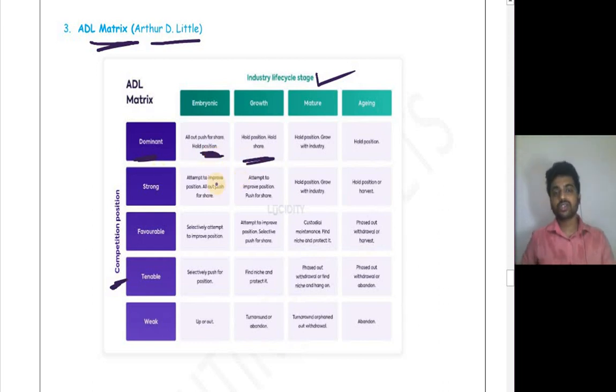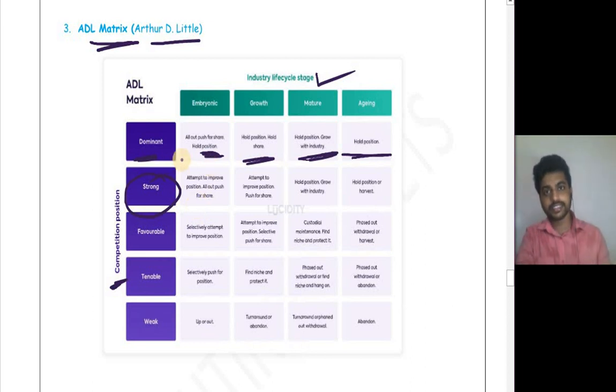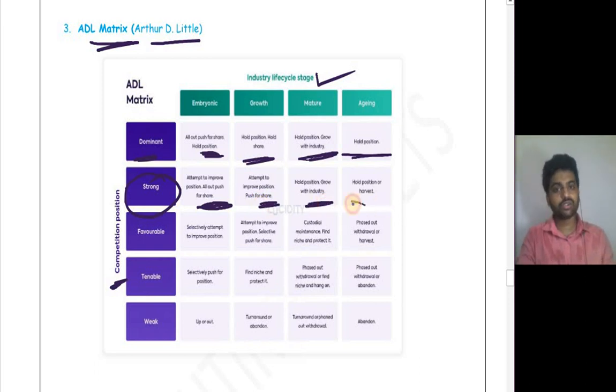Here also, if it is growing, keep your market share because you are in a dominant position. All these things, you have to maintain your shares and your same position. If you are not dominant but you are strong, then in the introductory stage itself you have to strive hard to increase your market share. There is a possibility that you can become dominant. Attempt to improve position, hold position.